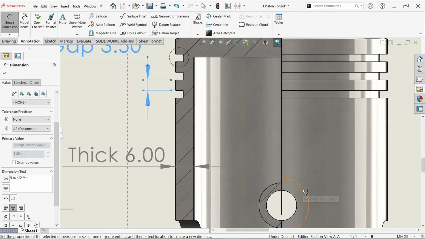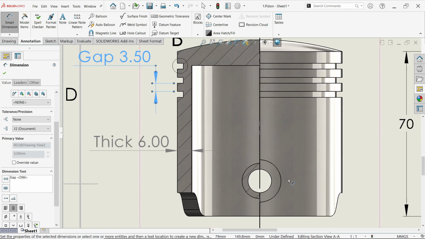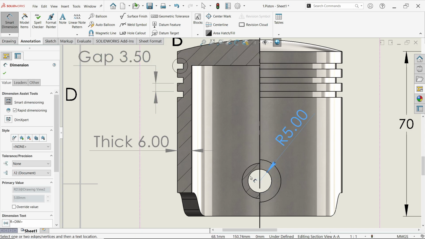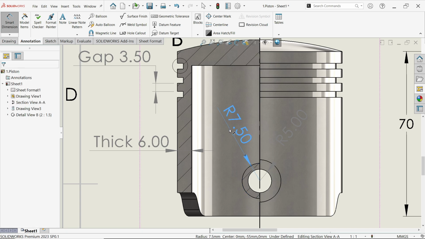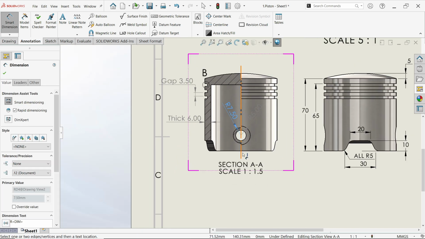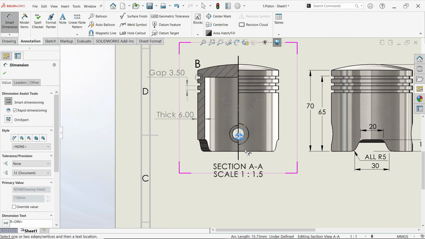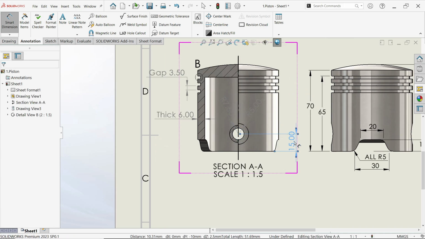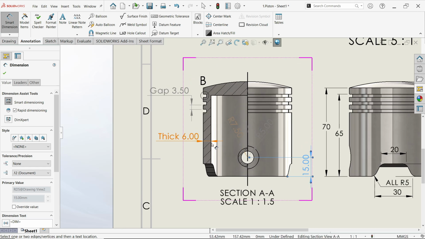Now this outer circle, okay, let me mention this, then this circle, okay. Now this circle distance from bottom, okay, let's finish this first.